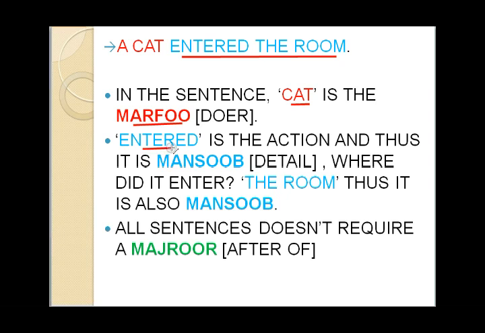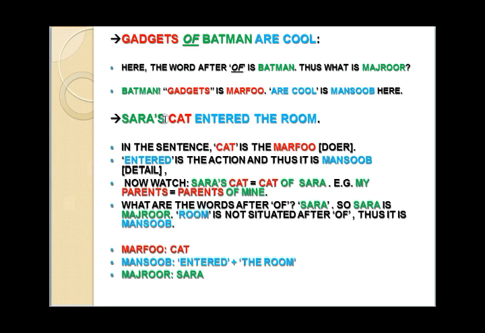So entered is blue and mansub, even though I am pointing out with red, you have to understand by looking at the color. Mansub is blue, and the room is also mansub. Now you see, except the marfu, everything is mansub. And of course, not every sentence requires a majroor. This is important. You don't want to look for majroor in every sentence, okay? Because now let's look at a sentence which has a majroor. Look at this one.